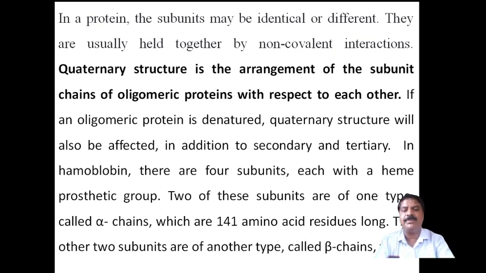There are 2 types of chains in the quaternary structure of the protein: one is the alpha chain, another is the beta chain.